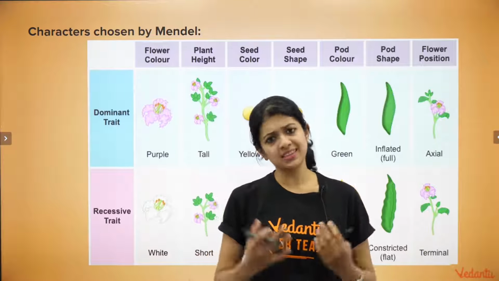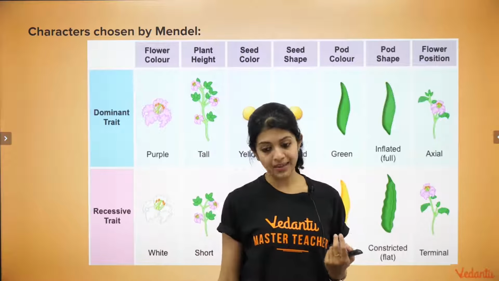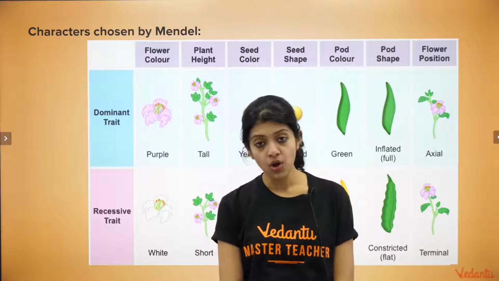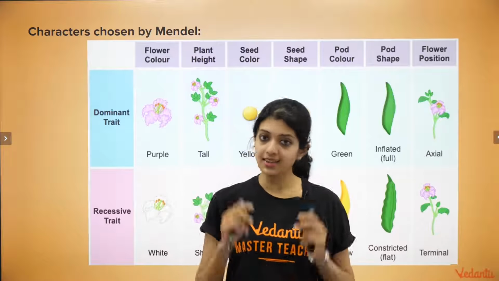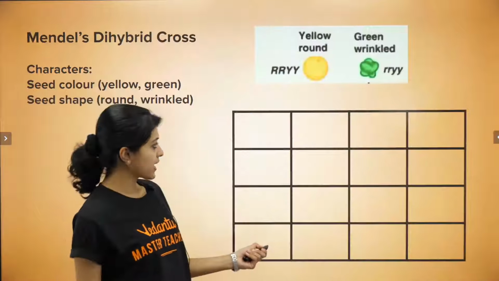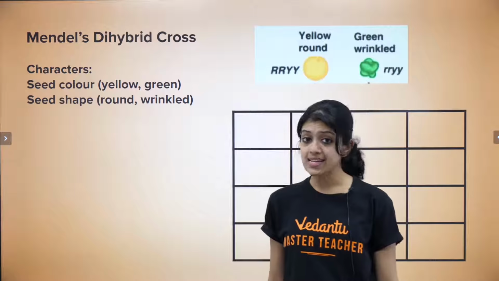After this, in the next step, Mendel was curious to know how things would work if he had to study two characters at a time, inheritance of two characters at a time. That is how Mendel started working on the dihybrid crosses. Remember, we defined dihybrid cross yesterday, the type of cross in which two different characters are studied at a time. Monohybrid would mean one character at a time, right? So dihybrid cross, in the example that we take today, let us consider the characters seed color and seed shape.